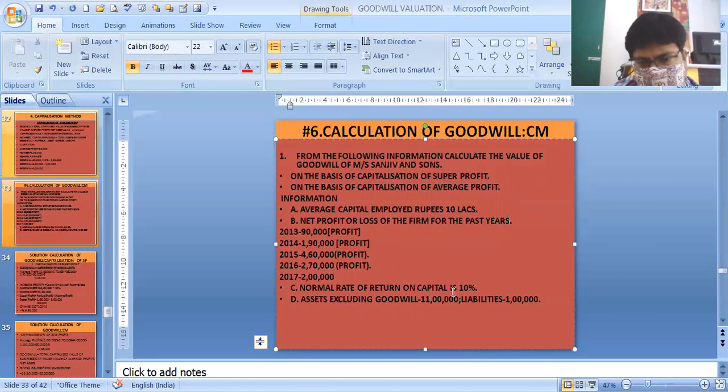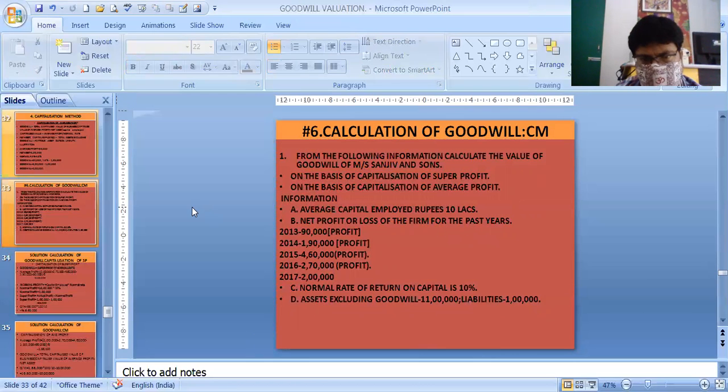Normal rate of return is 10%. Asset excluding goodwill is 11 lakhs, liability 1 lakh. Means capital employed is 10 lakhs given and 10 lakhs over there also.